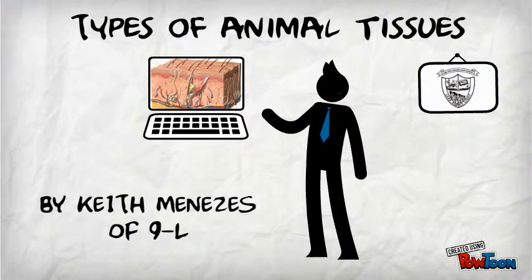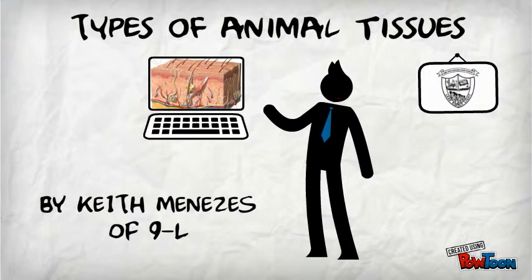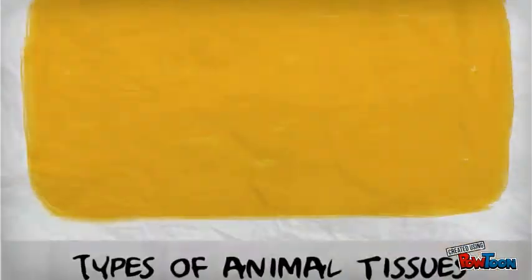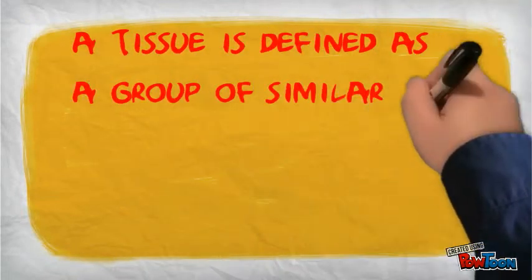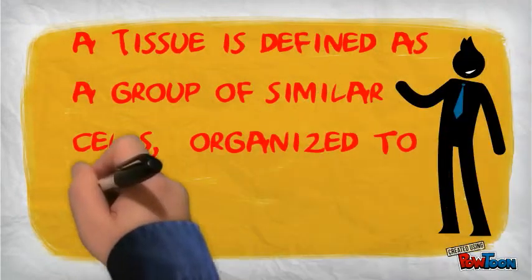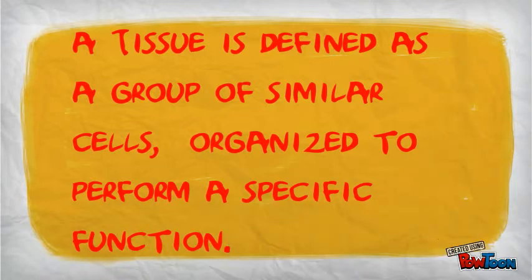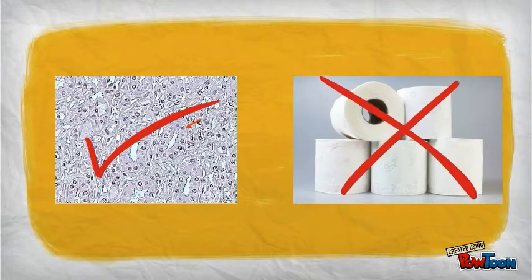The body of humans and most other animals is made up of 4 different kinds of tissues. A tissue is defined as a group of similar cells, organized to perform a specific function. Our body is made out of tissue, not tissue. The only animals which lack true tissue structures are sponges.